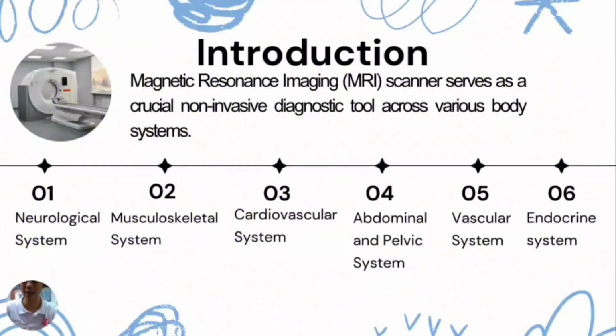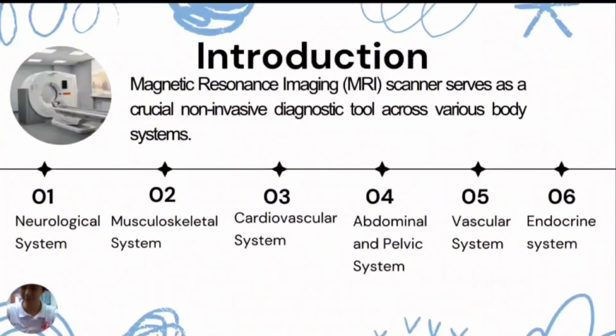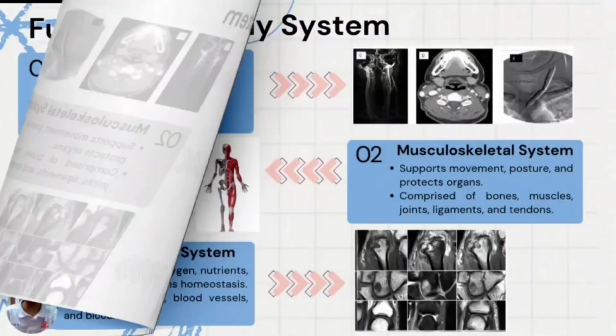It provides detailed imaging of the neurological, musculoskeletal, cardiovascular, abdominal and pelvic, vascular, and endocrine systems. To understand its importance, let's first look at the primary functions of these systems.